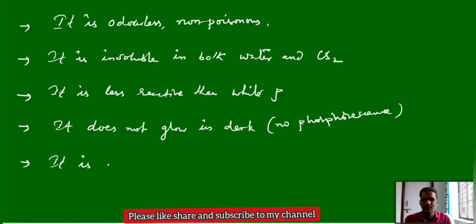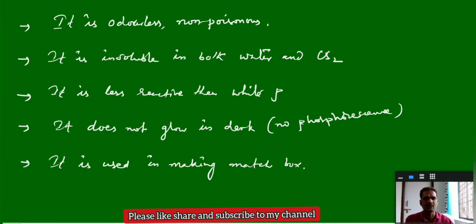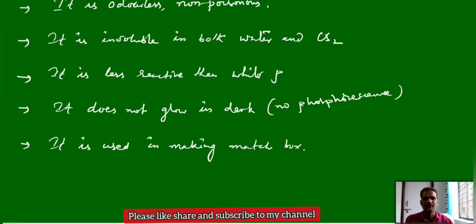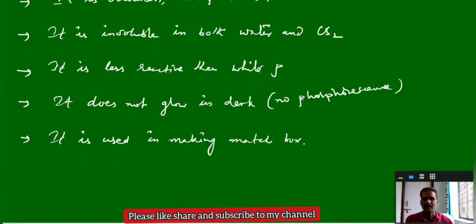It is used in making matchbox. So these are some properties of red phosphorus. Little less reactive compared to the white phosphorus. Insoluble in both water and carbon disulfide, and doesn't show the phosphorescence property. Mainly this can be used in the preparation of matchboxes. And the structure of red phosphorus is a polymeric unit, P4 units, kind of polymeric chain.